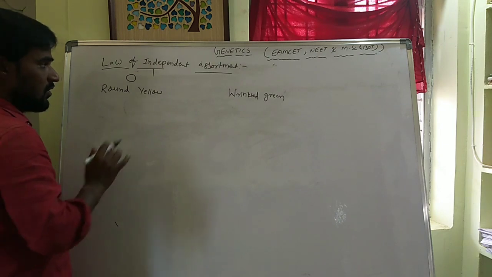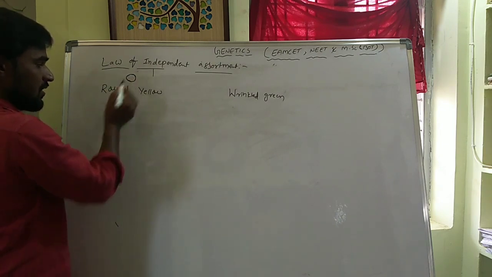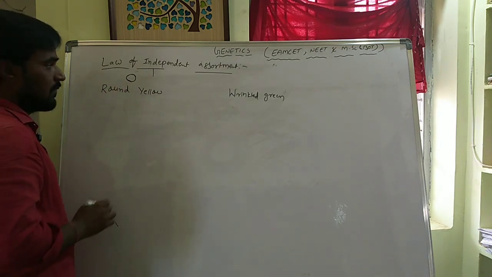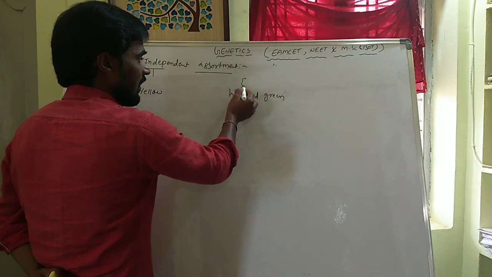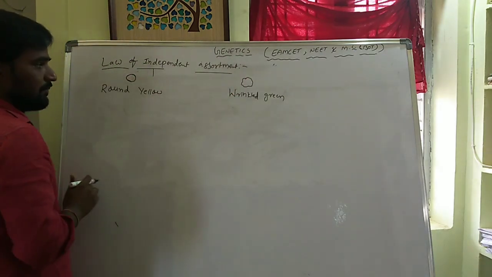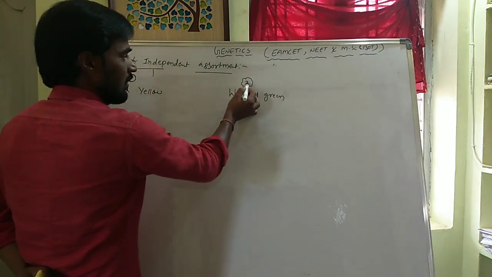How many characters? Two characters. This seed is round in nature and yellow in color. This seed is wrinkled in nature, but it is green in color. This is yellow color. This is green color.